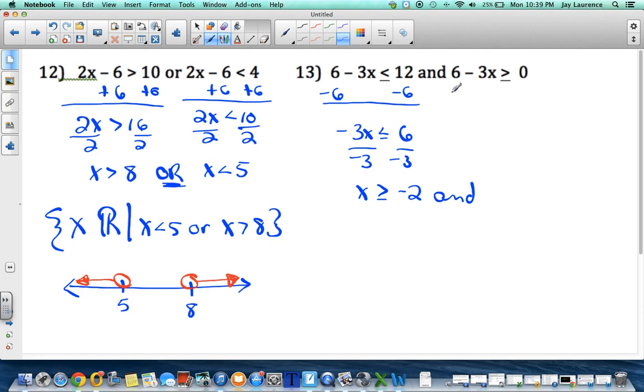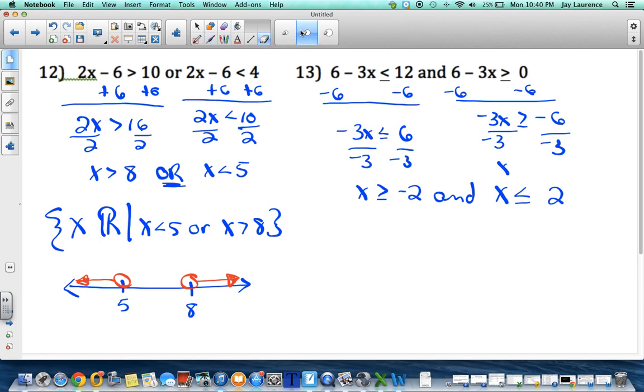And I have to come over here and do this side. Subtract 6. Negative 3x is going to be greater than or equal to negative 6. 0 minus 6 is negative 6. Divide by negative 3, and there go those warning lights again. x is going to be less than or equal to positive 2.